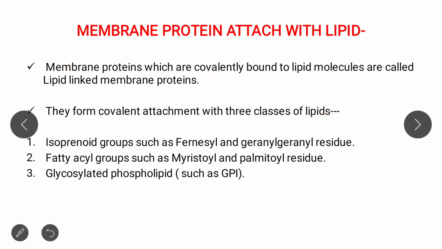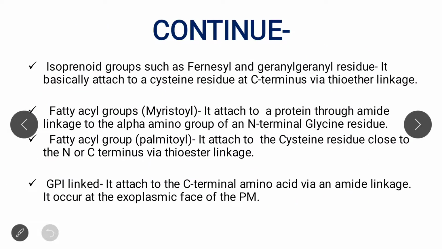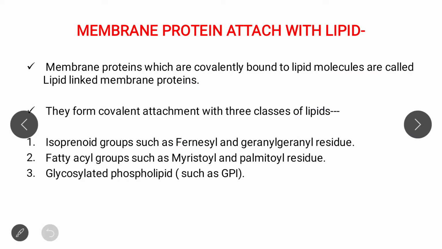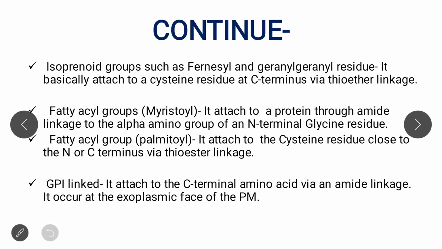First, let's see how each is attached. The isoprenoid groups, such as farnesyl or geranylgeranyl residue, are attached by a thioether linkage to the cysteine residue of the protein at the C terminus.